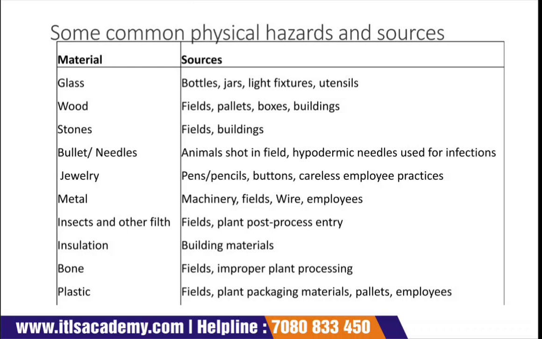One thing I would like to mention here is jewelry. Whenever a person is working in an industry, it is said that they should avoid any sort of jewelry, because sometimes there is mishandling of food, or if any jewelry comes in contact with the food, it will lead to the deterioration of food quality. So it is very important to avoid jewelry while working in the industries. So yes, these are some common physical hazards and their sources.